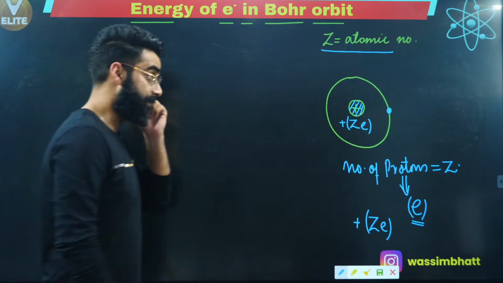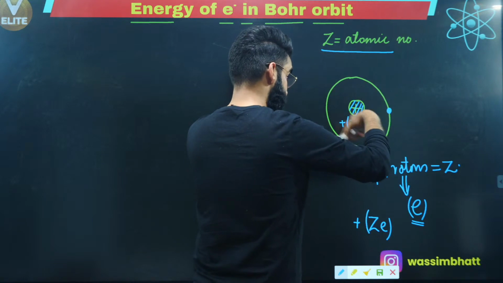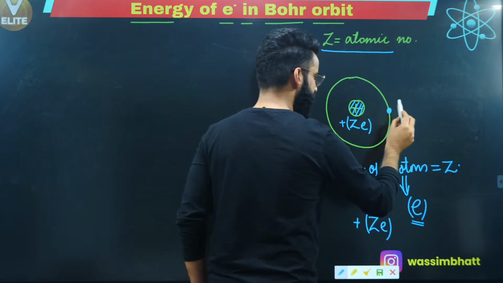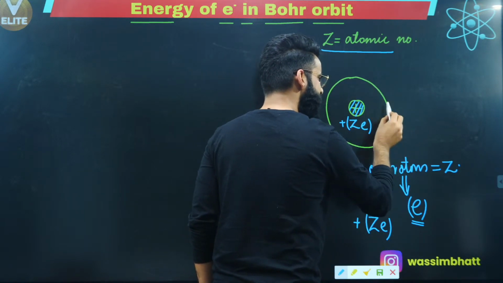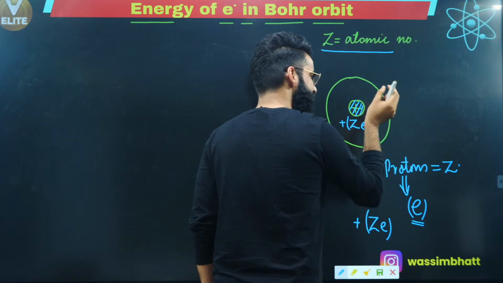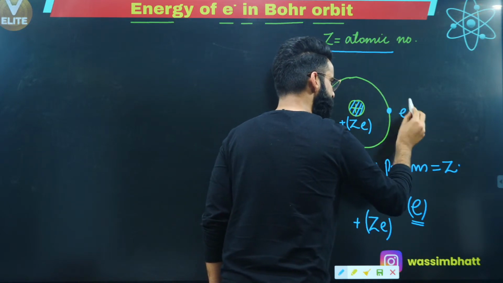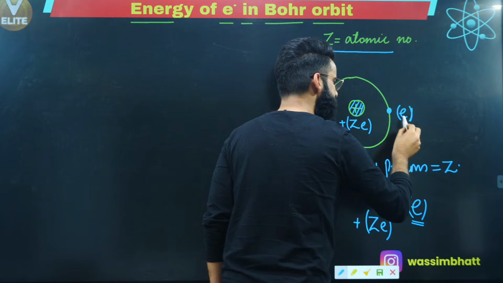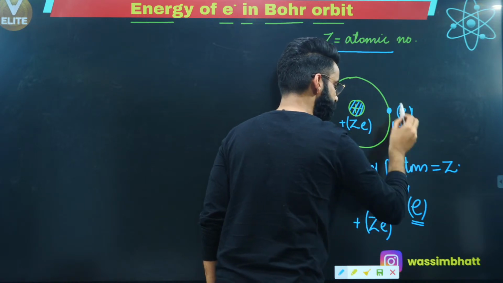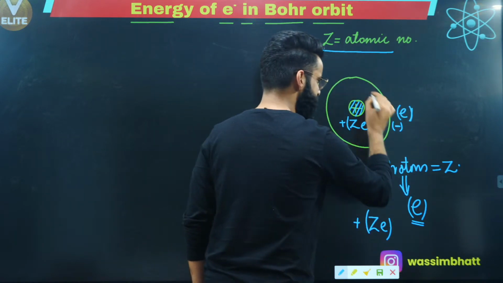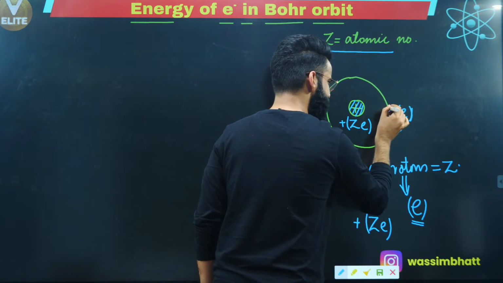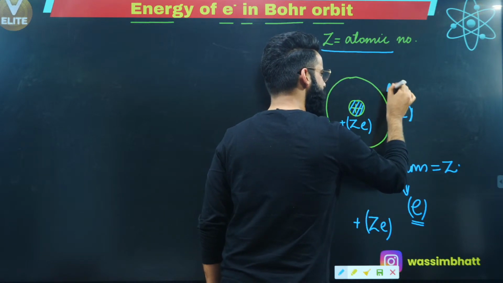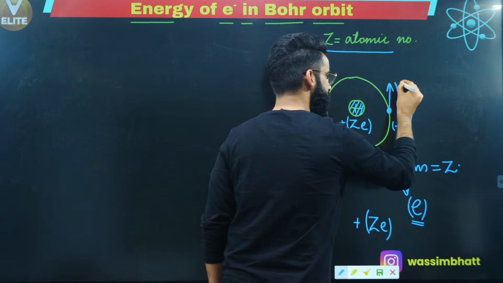Now people, this is the electron which is revolving around the nucleus. An electron will definitely carry a charge whose magnitude is the same as that of the charge present on a proton. It is going to be E, and the sign of this charge is definitely going to be negative. Let's say this electron is revolving around the nucleus, and at this instant the electron is moving with velocity v, for example.